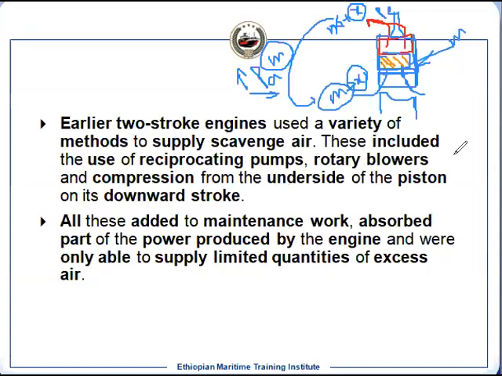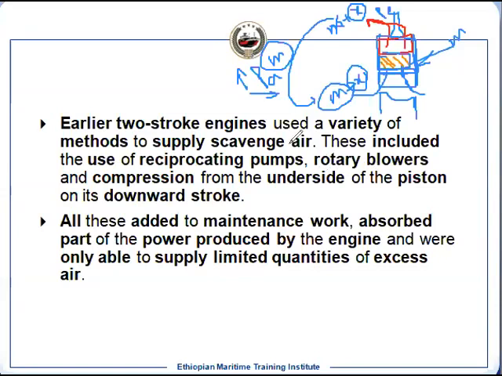It's like a compressor only, and it can be engine driven. So our PA increases. Rotary compressors we also used to use, which are driven by the engine. But by doing so, you are consuming some energy from the engine. It means overall efficiency maybe you are increasing, but not that high. Whereas for turbocharging, we are not consuming any energy, we are recovering energy. So the efficiency is very high.